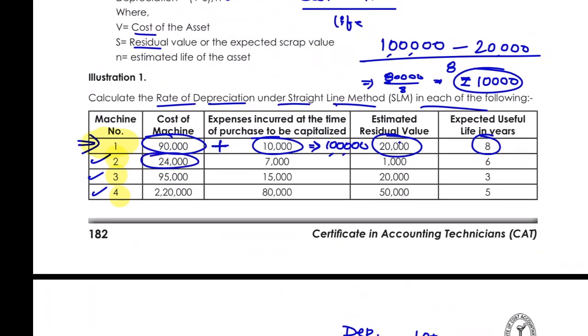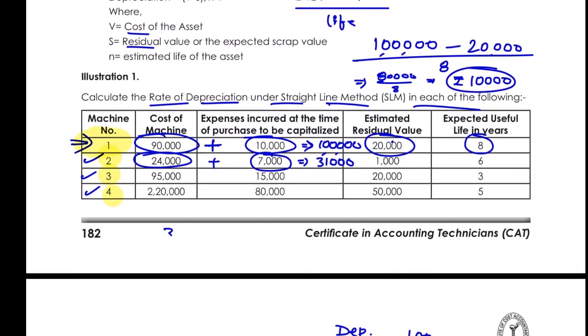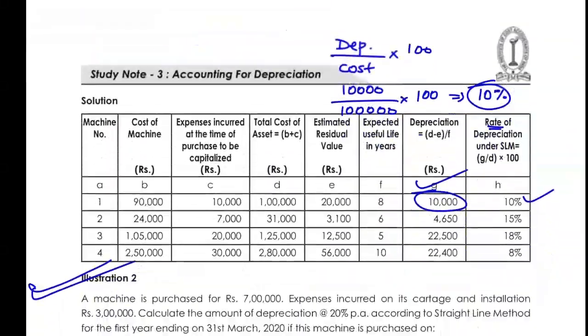The cost of machinery is 24,000. Expenses incurred is 7,000. So 24 plus 7 would be equivalent to 31,000. Residual value is 1,000. So the cost minus residual value of 1,000, divided by the expected life of 6 years, so annual depreciation would be 5,000 rupees in the second case.